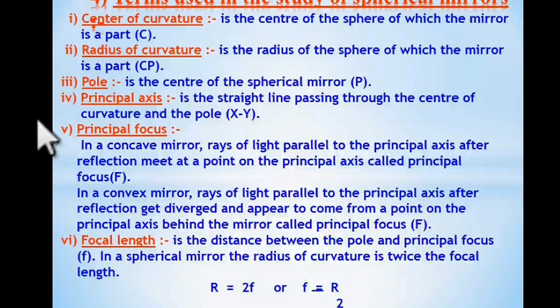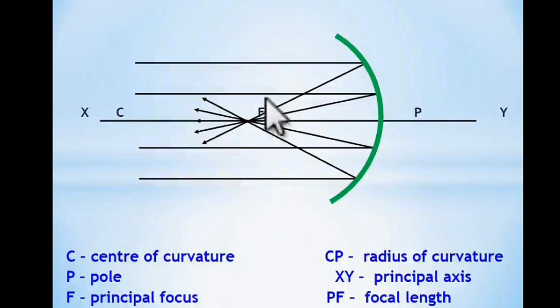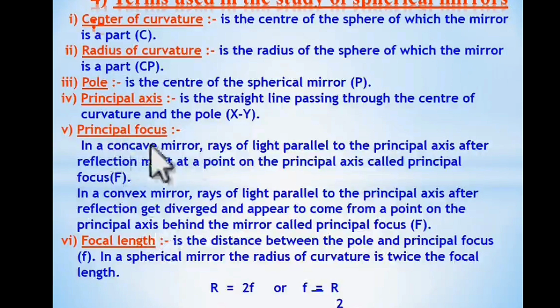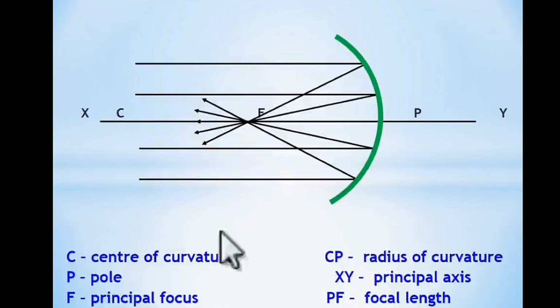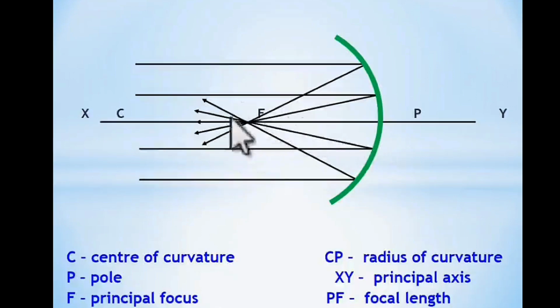Now, principal focus. This point is called principal focus. So, what is principal focus? In a concave mirror, rays of light parallel to the principal axis after reflection meet at a point on the principal axis called principal focus. The parallel rays coming from infinity strike the concave surface, get reflected and get concentrated at a particular point on the principal axis. That point is called principal focus.